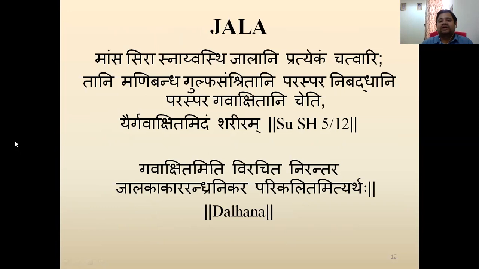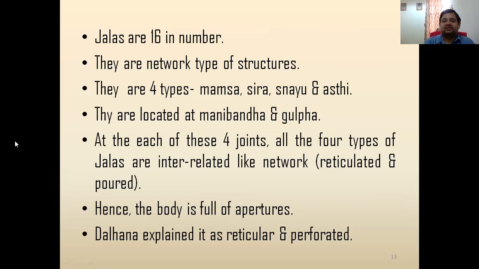So see the sloka: mamsa, sira, snayu, asthi jalani pratyekam chatvari. So these are four types, and each is of four types, so the total becomes 16. Tani manibandha gulpha samshrayani. These are specifically present in manibandha and gulpha. Manibandha is correlated with the wrist joint and gulpha with the ankle joint. Paraspara nibandhani, paraspara samvritani, means they are interrelated with each other with some type of structures. So that's for the jala.